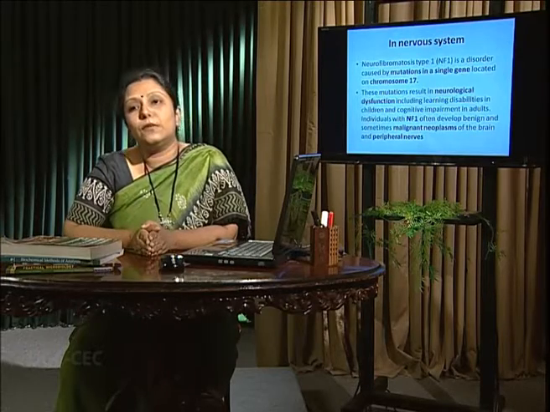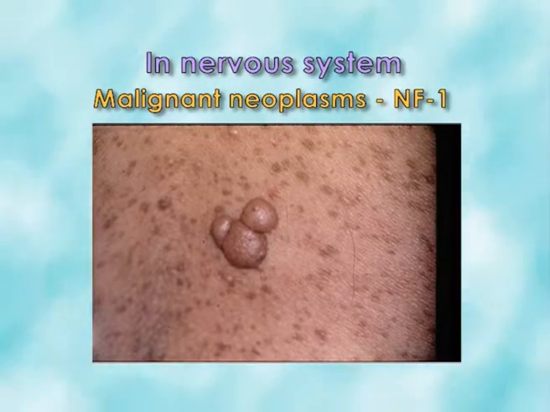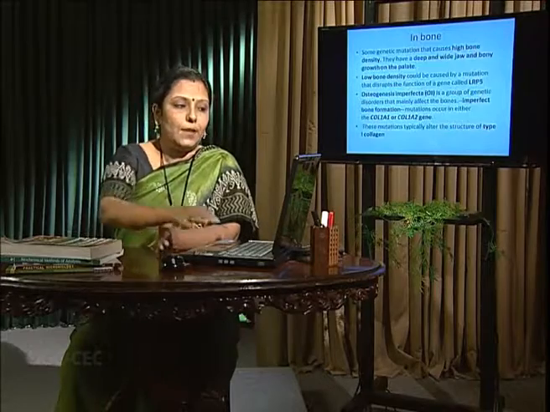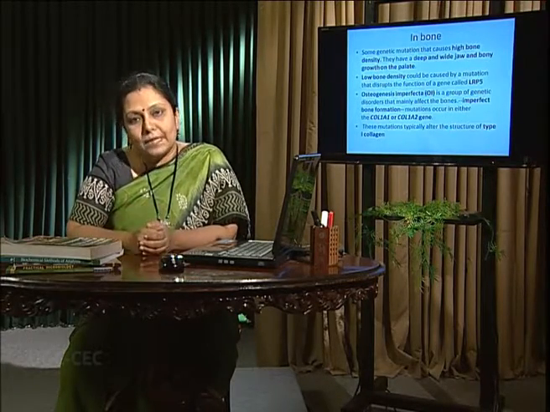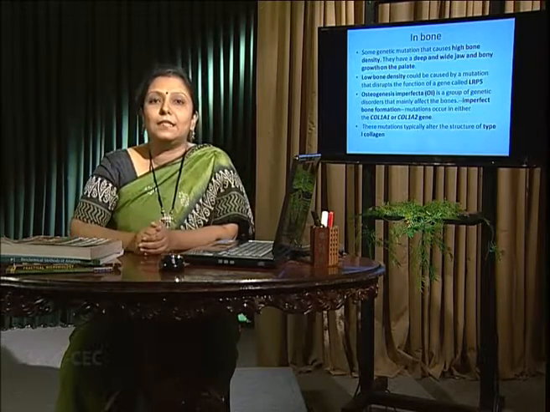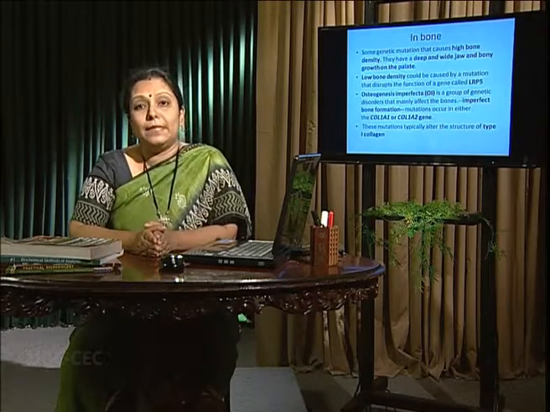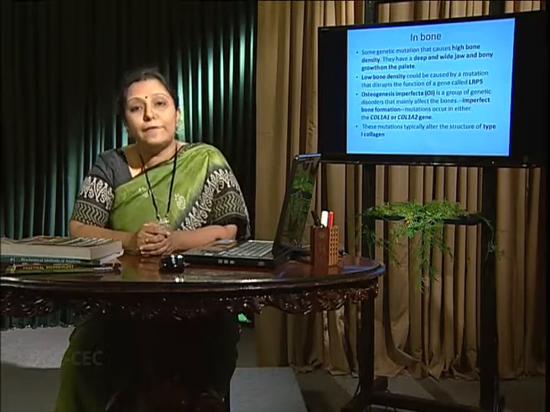Next, the nervous system is related to neurological dysfunction, especially malignant neoplasms. It gives rise to mutation in the NF1 gene product. Next, in bone, if any mutation happens, either high bone density will give rise to higher bone synthesis, or low bone density related to LRP5 genes.